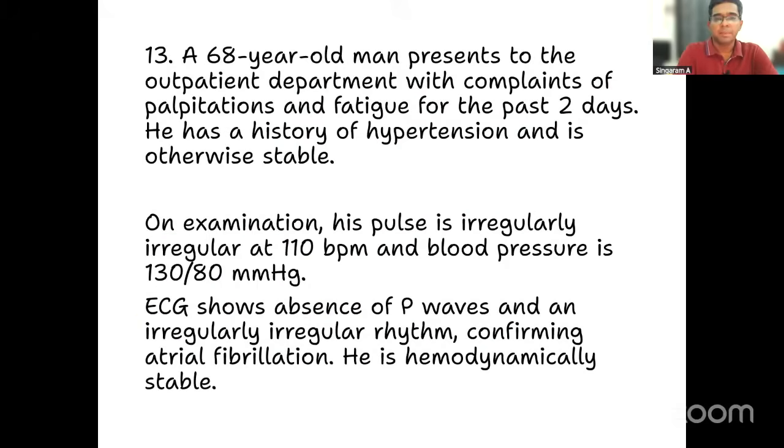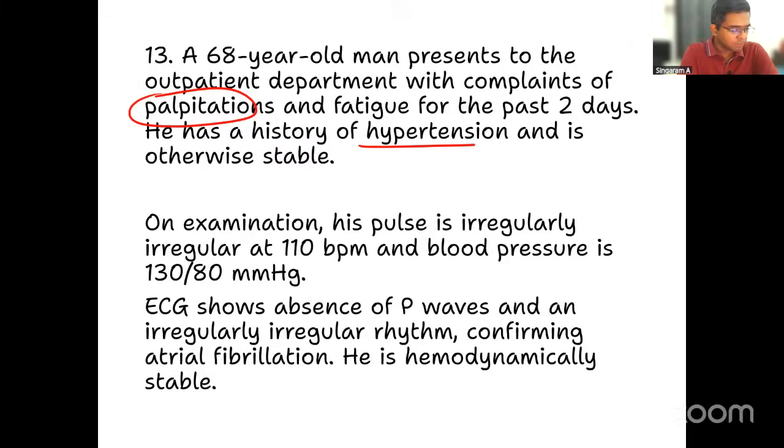You can read it. A 68-year-old male presents to the outpatient department with the complaints of palpitations and fatigue for the past 2 days. The only significant history is he has a history of hypertension, but he is otherwise stable. Okay, he's coming with palpitations and some fatigability. That's it. Very non-specific. So let's read further.